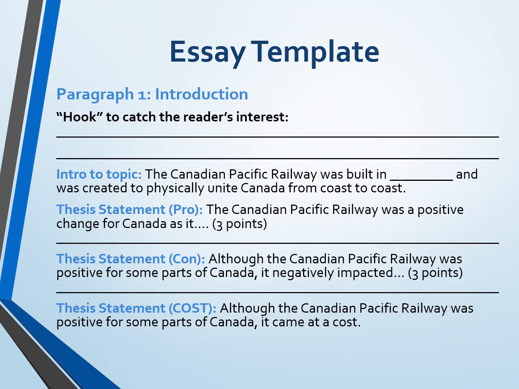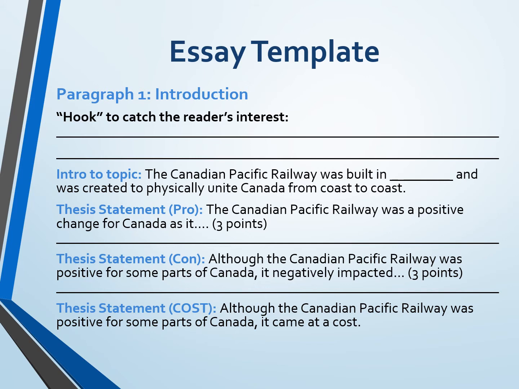Okay, so when you look at your template, the first thing is your hook. You want to make a statement that catches the reader's interest. Then everyone is going to write this next sentence, the intro to the topic. So the Canadian Pacific Railway was built in, whatever year it was built in, and was created to physically unite Canada from coast to coast. Pretty straightforward.